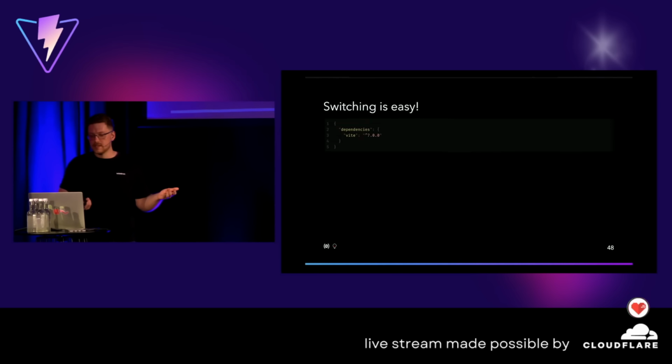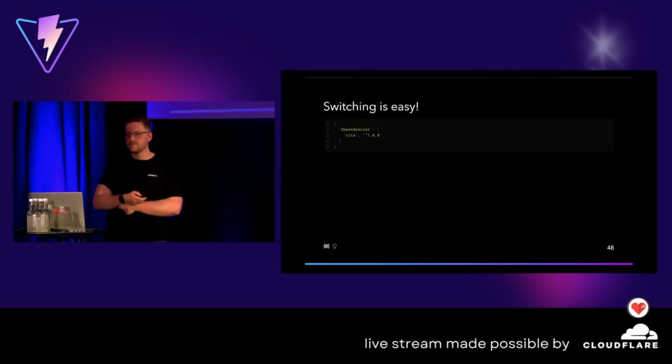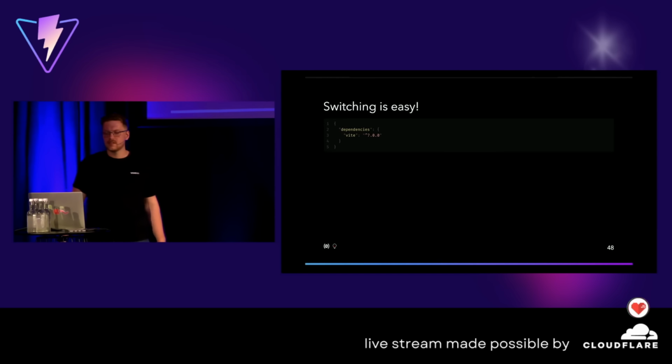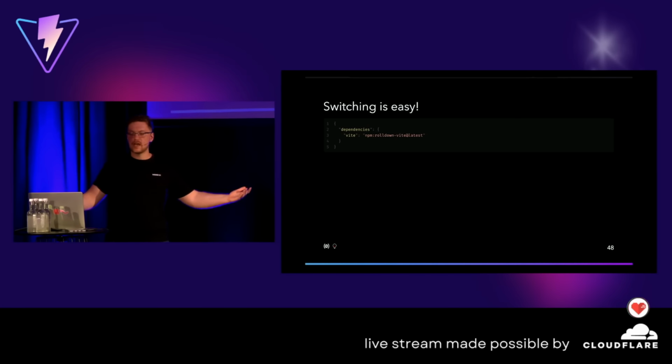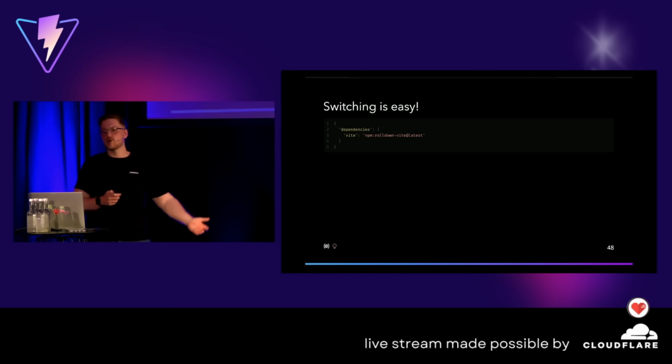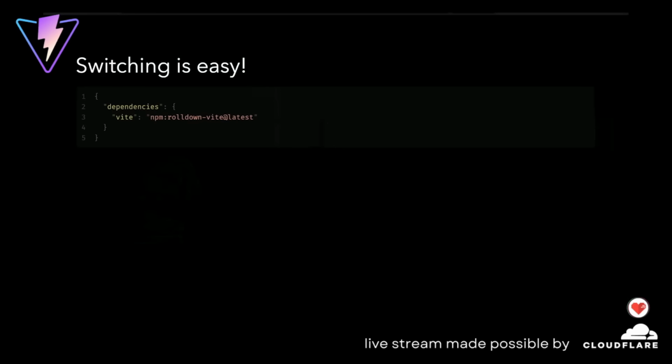Well, you can, as mentioned. Switching is pretty easy. It's not difficult at all. You have your dependency list there. You say Vite, and you just give it an alias, and you're done. If you use a framework that uses Vite under the hood, you can also just use a pnpm override or similar, but it's not that hard. So feel free to give it a try.